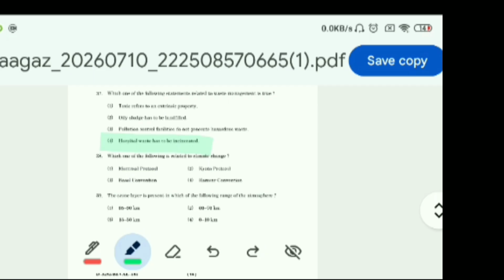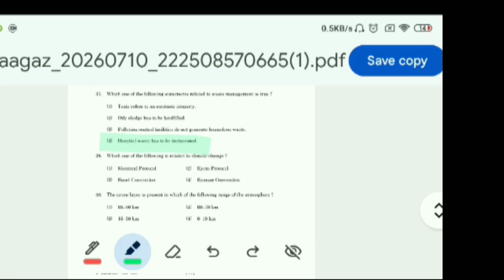Now question 38, which one of the following is related to climate change? Montreal Protocol, Kyoto Protocol, Basel Convention, Ramsar Convention. So this answer we can find.